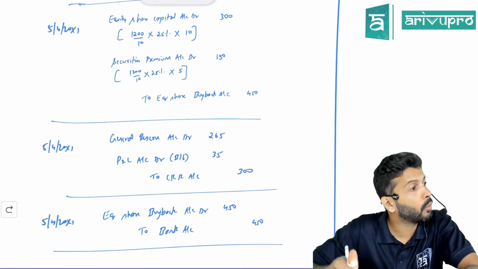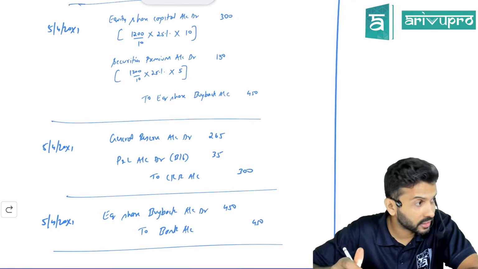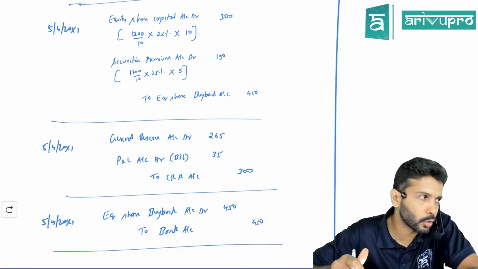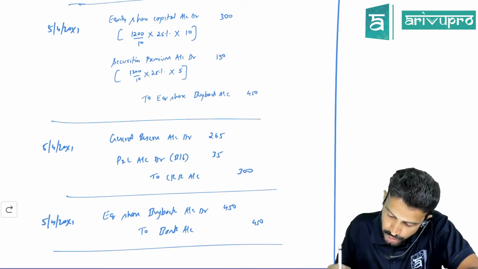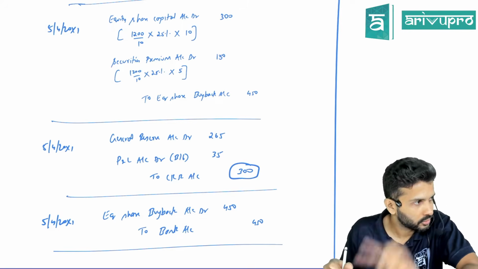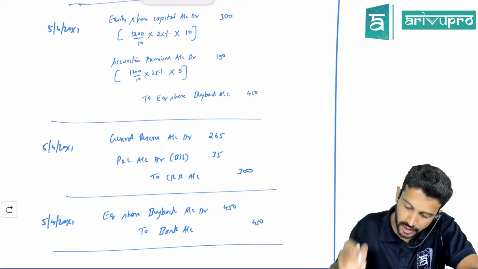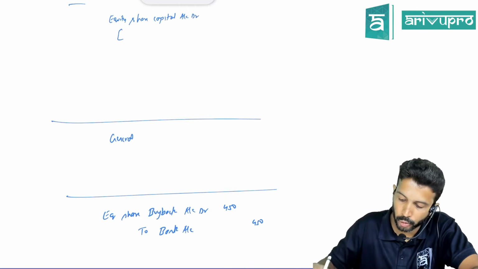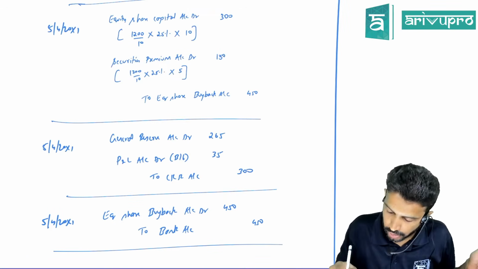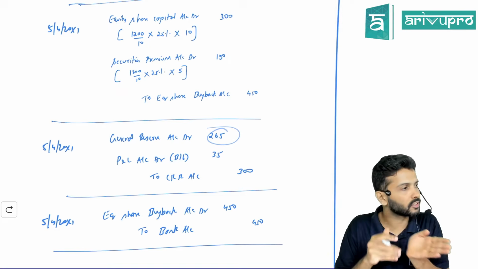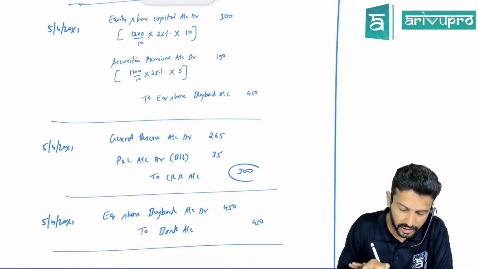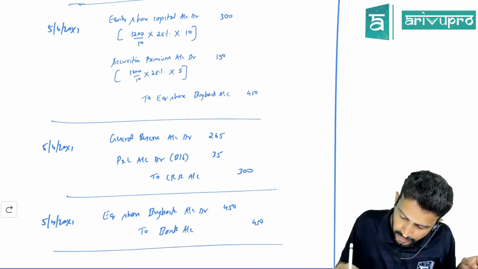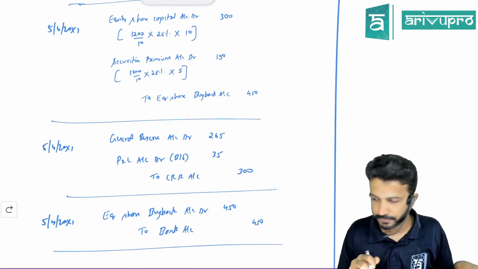You'll create CRR from what? Free reserve. Is general reserve a free reserve? Yes. Can you use general reserve to create CRR? Yes. How much do you need to create CRR for? 300. Do you have 300 in general reserve or only 265? 265. If you have 265, you utilize 265. Hence, I've debited general reserve by 265. But we need to create CRR for 300. There is another free reserve called P&L. So for that 35, use P&L.